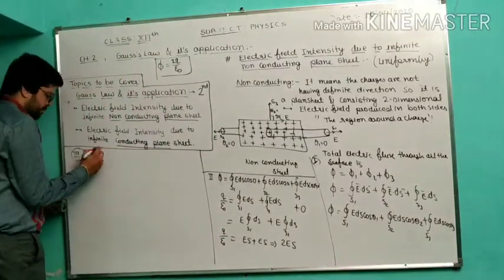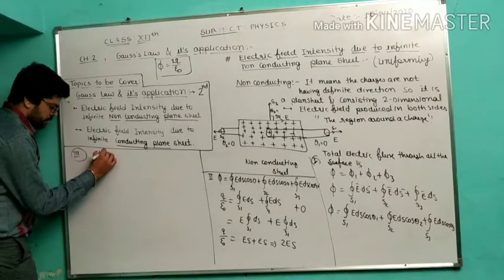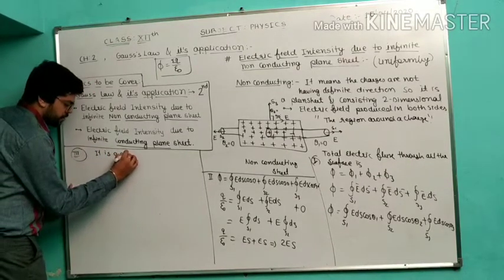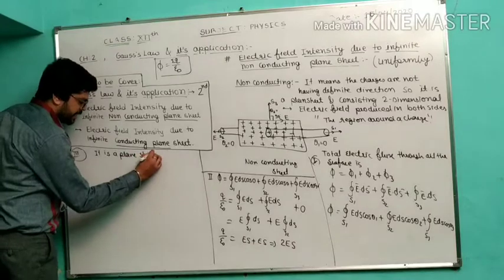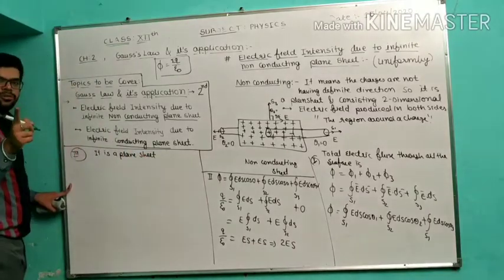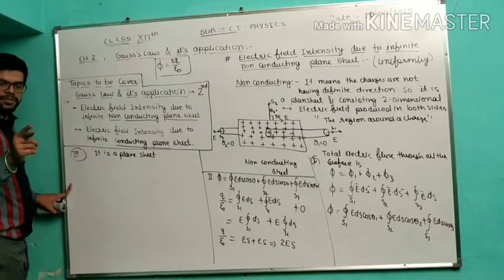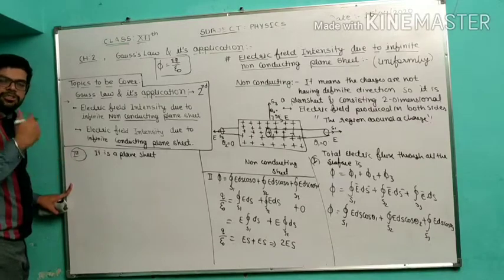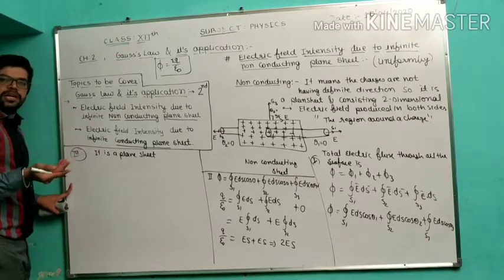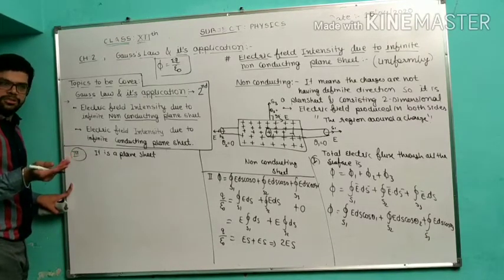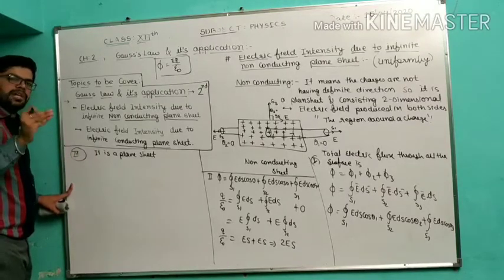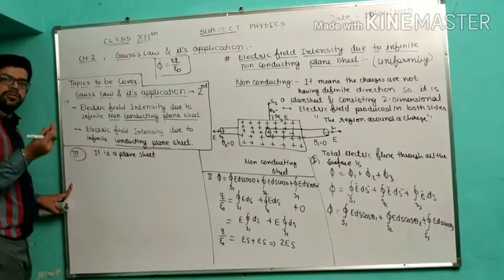As you know that it is a plane shape. I told you about continuous charge distribution and its types. Linear charge distribution, surface charge distribution, and volume charge distribution. In a plane shape, what type of charge distribution? Linear, surface or volume?